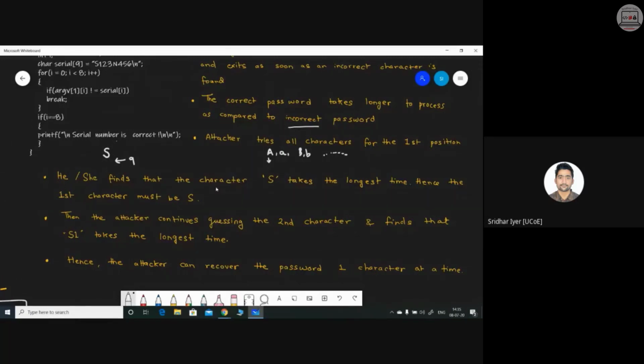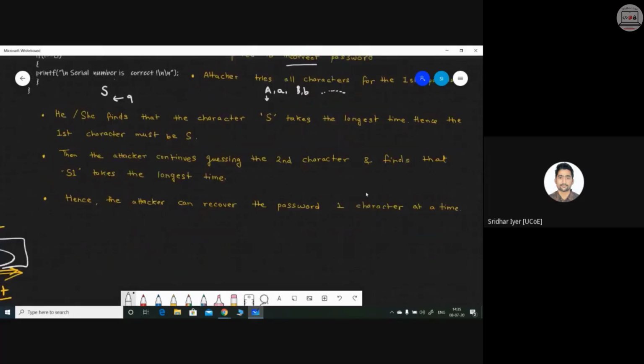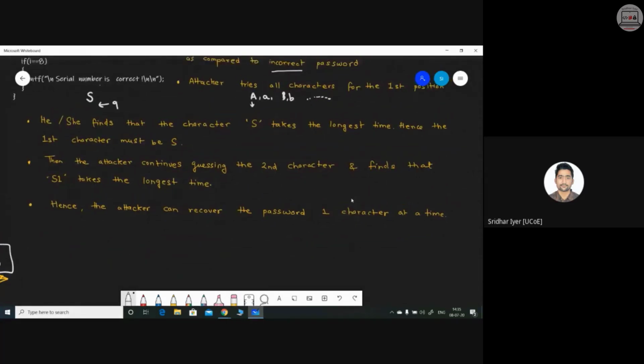The attacker finds that the character S takes the longest amount of time, hence the first character must be an S. Clear with this logic? This is how, without even having the key or without even having the knowledge of a password, it can be cracked, right? Just by applying some sort of programming basics to the entire scenario. Clear with this? Then what happens? This attacker then tries to compare with the second character, and the entire process is repeated again. Hence, the attacker can recover the password one character at a time. Clear? Kindly let me know.